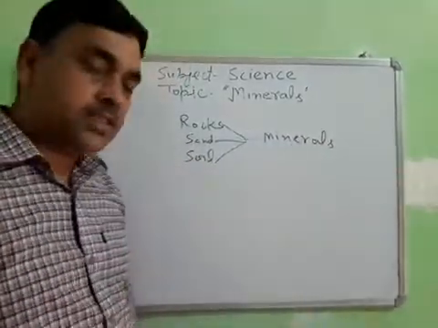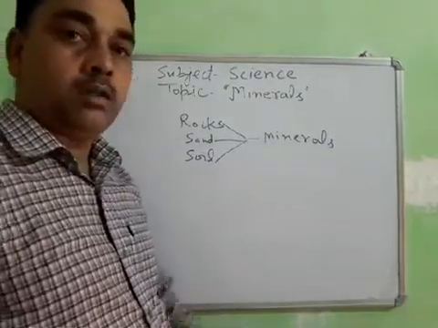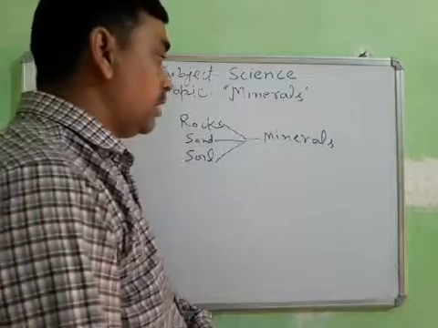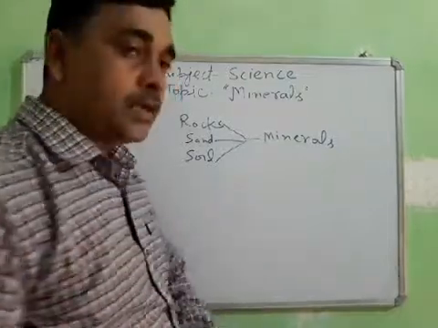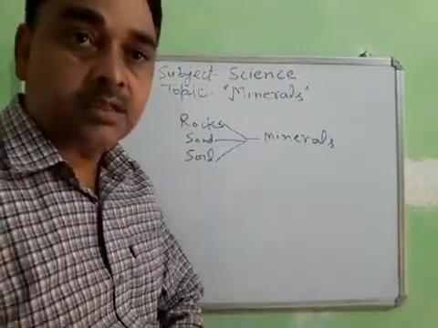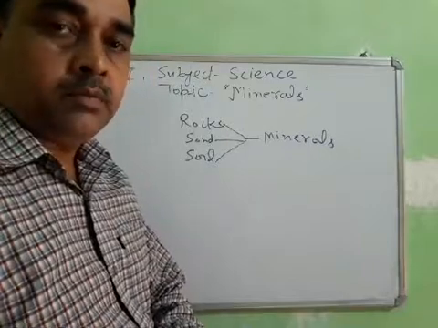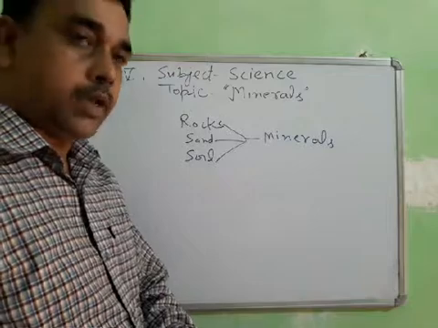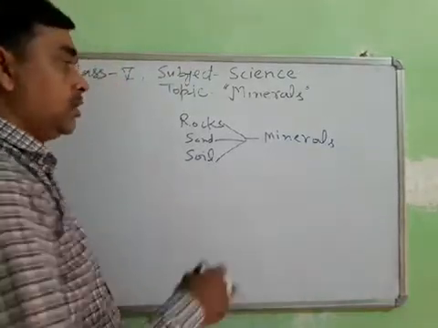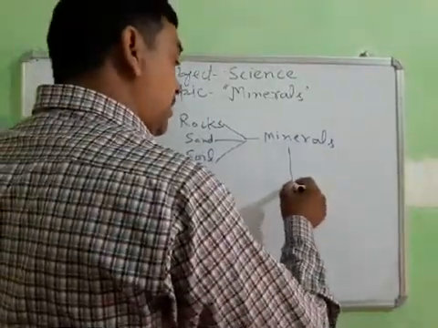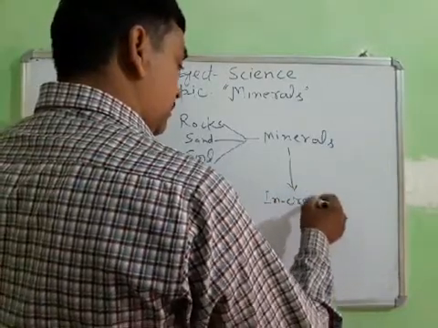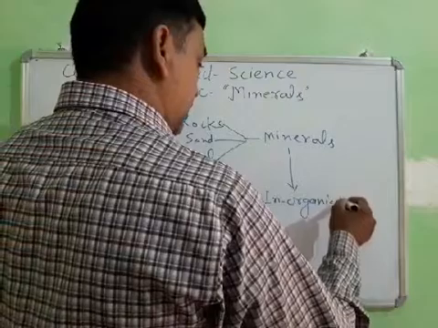And generally minerals are found on the earth's surface and deep inside the earth, both. Deep inside the earth means the fossil fuels: coal, petroleum and natural gases. Okay, so all minerals are made up of inorganic matter.